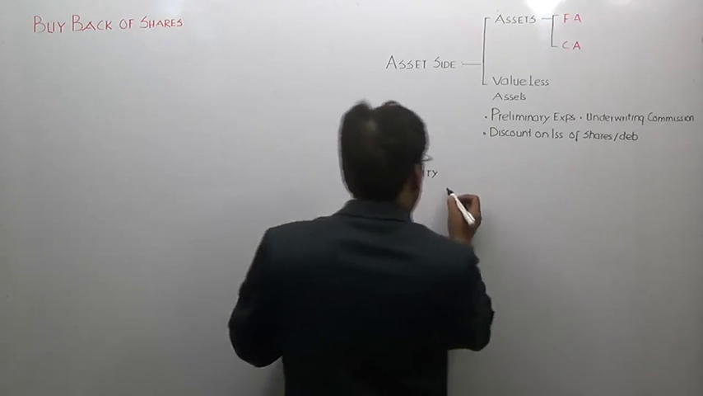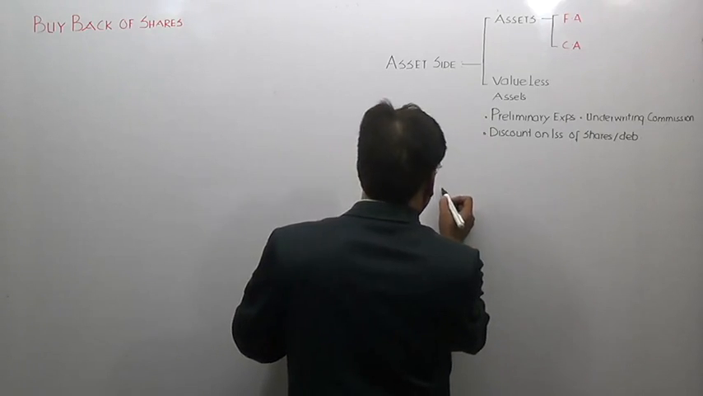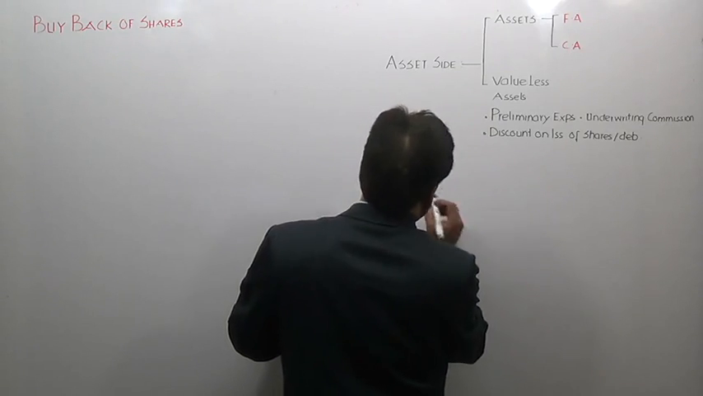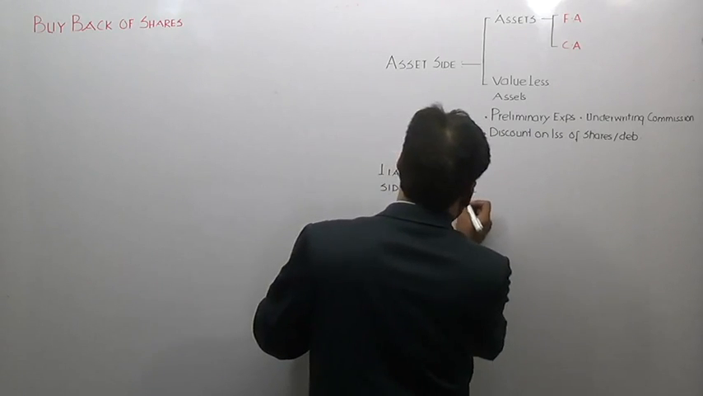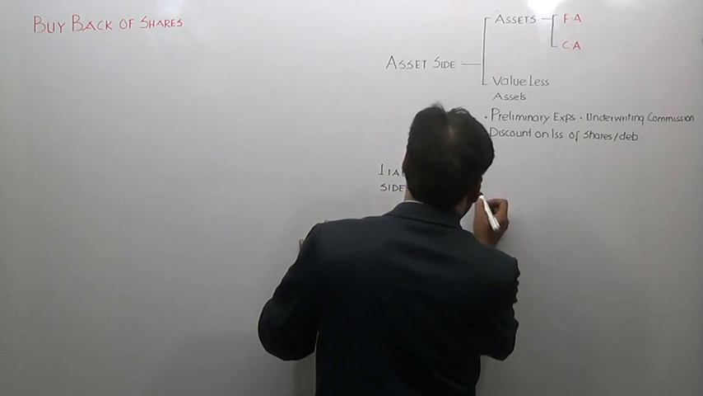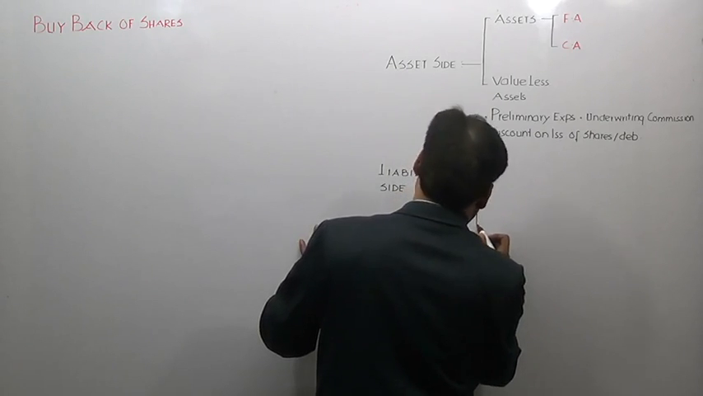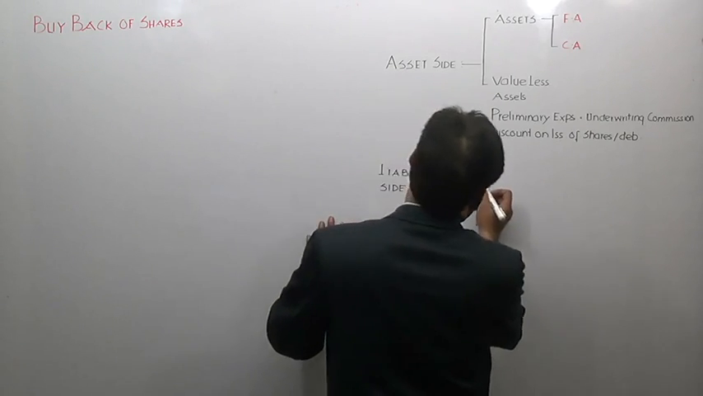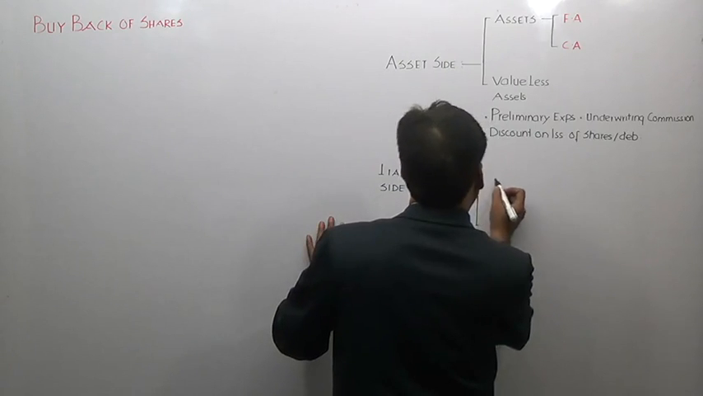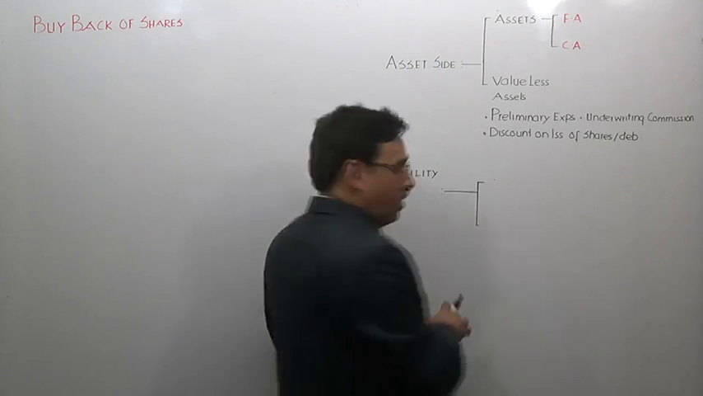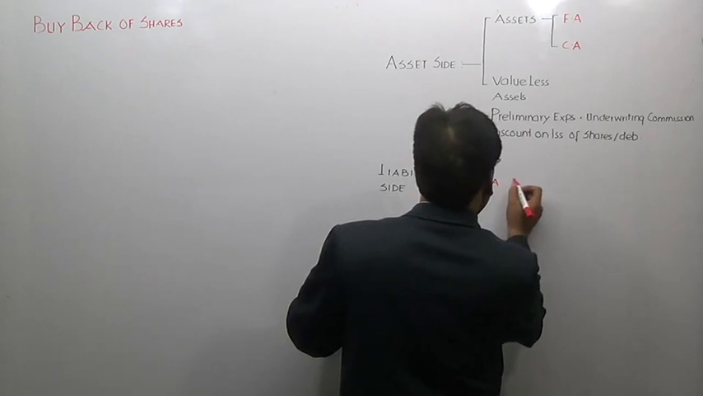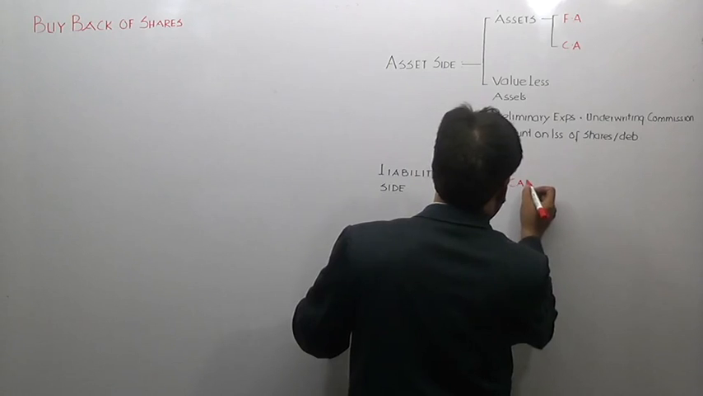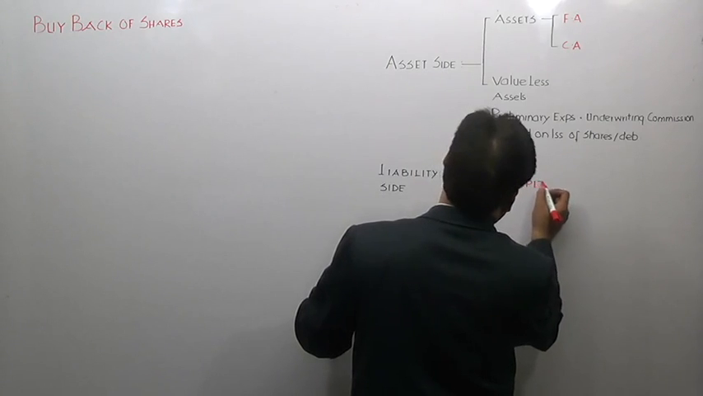Now, in order to have a better understanding, the liability side can be broadly classified into three types. For simplicity's sake, we can segregate it into three parts, correct? Part A, liability side. I'm talking about liability side now. Part A is capital, of course, correct? Part A is your capital. I need not require to elaborate capital.